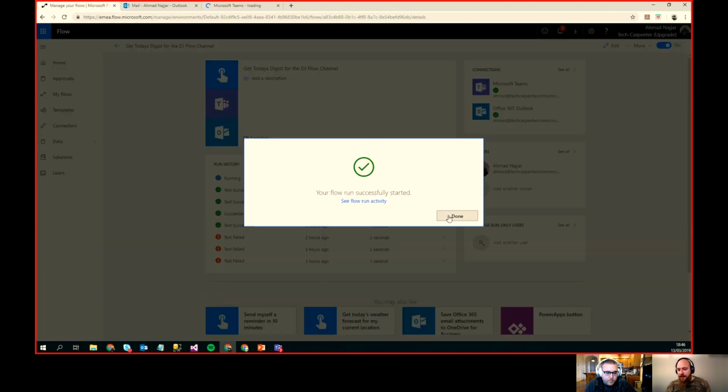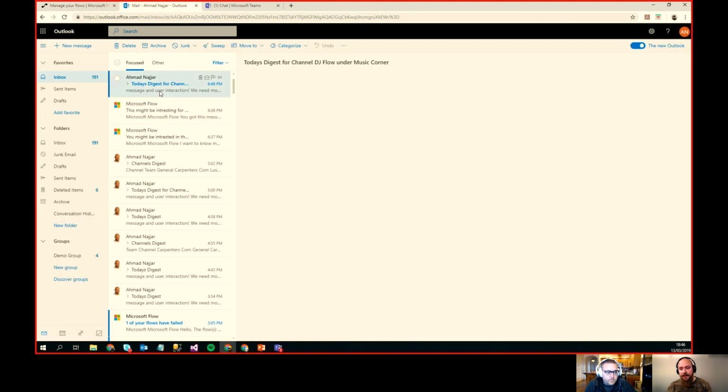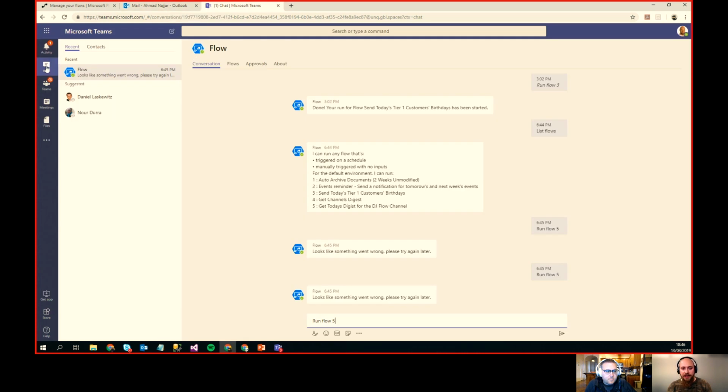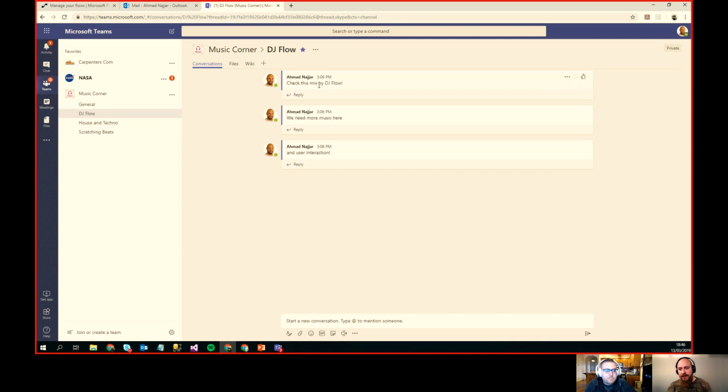So here we're running the flow, and as you can see, it's running and everything seems to be fine. And I should get an email. And as you can see here, I got an email with all the messages from that specific channel. So if I open the channel, we wait until it loads up, and go to Teams, and then go to DJ Flow, and you see here we have 3 messages, and they were posted today at 3 p.m.